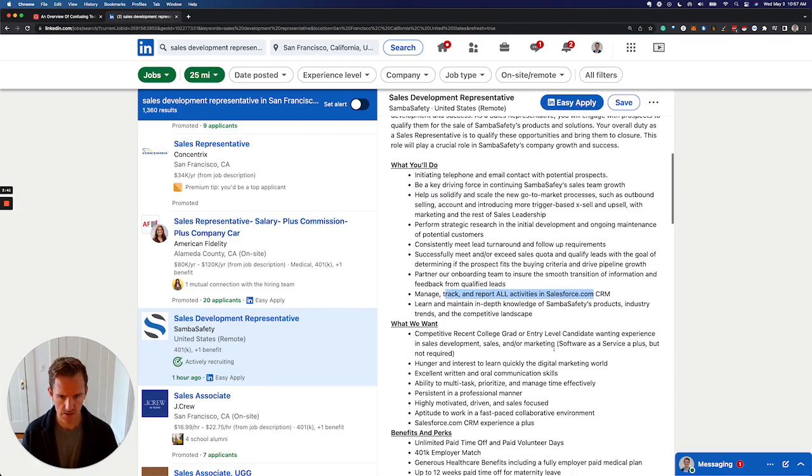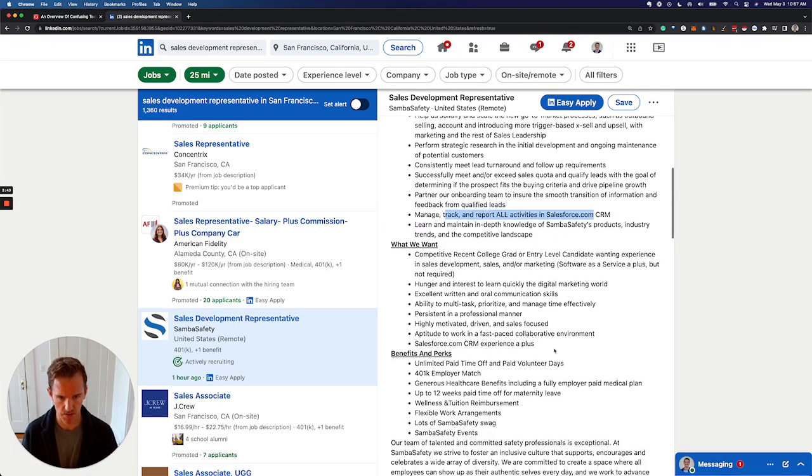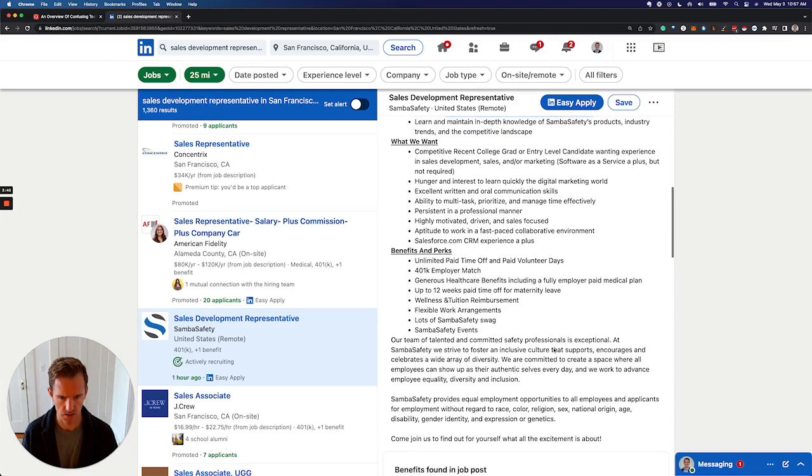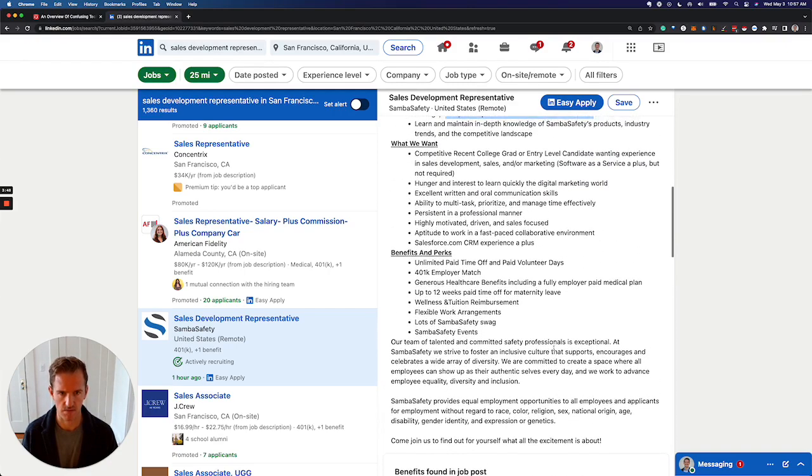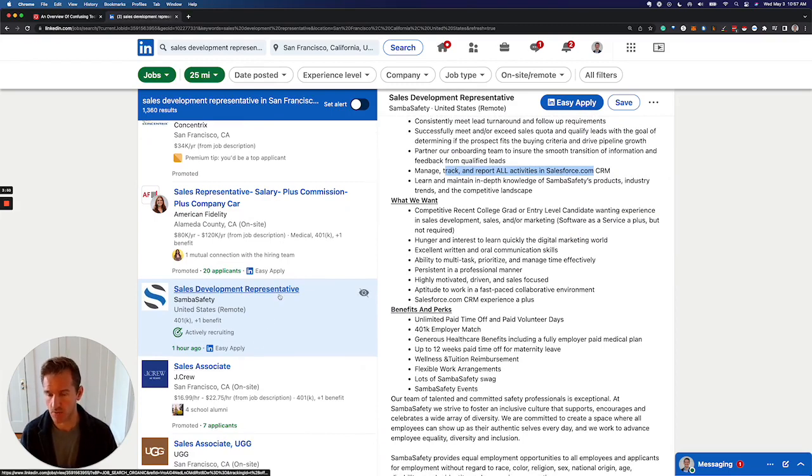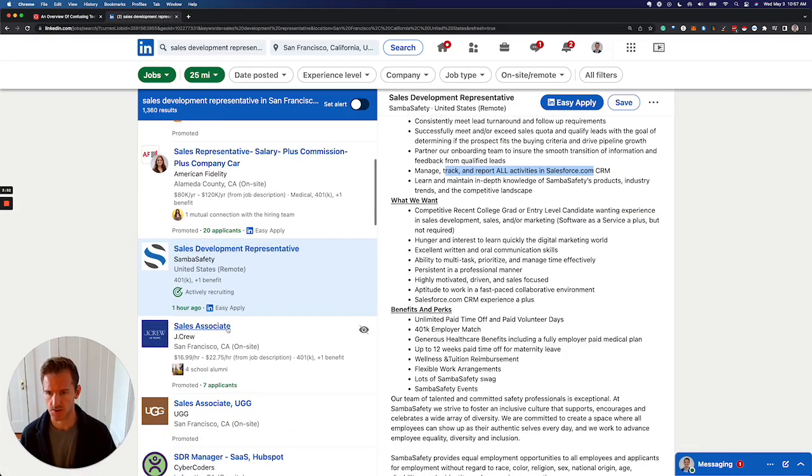Salesforce. Okay, so this looks like it's probably a tech sales role. Let's see if they say anything about compensation. They don't mention compensation, but that's okay. So this is probably a role that you want to apply for if you're looking for entry-level tech sales roles.